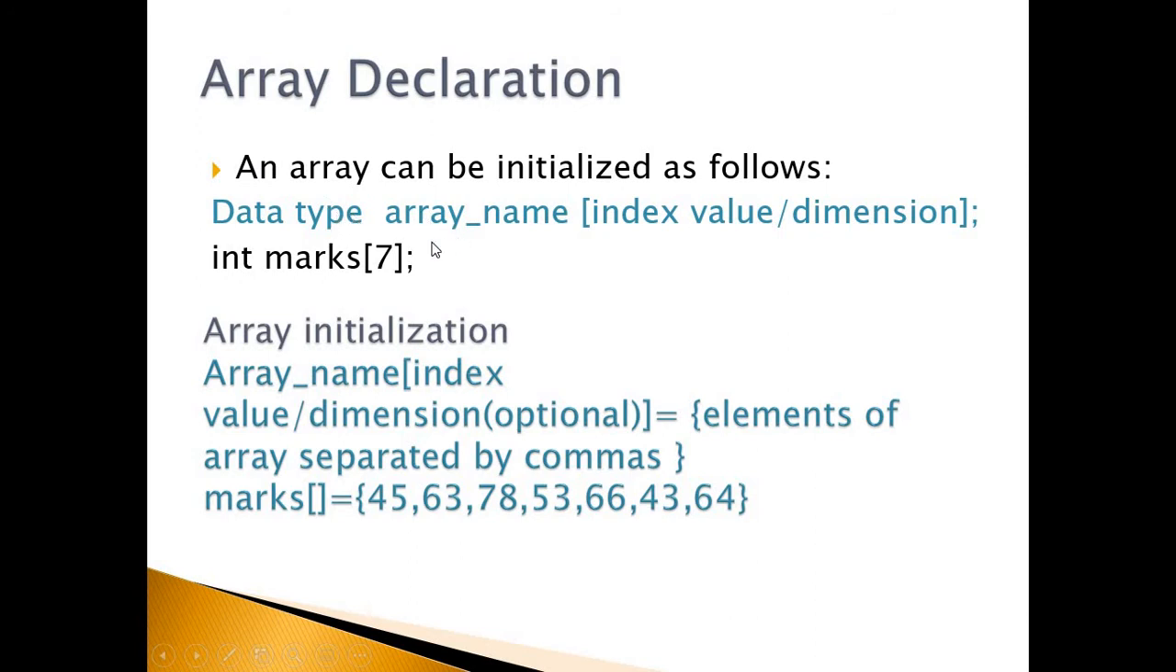Data type, then name of the array. How do we give names to variables? In a similar way, there should be some name assigned to the array, which can be used to work with the values stored in the array. And in square brackets, the index value or the dimension. For example, to store marks of 7 subjects, we can use a marks array, and it can be declared as int marks[7]. This is the array declaration.